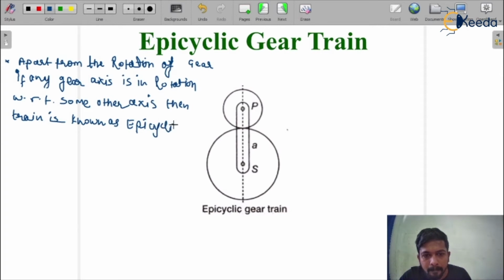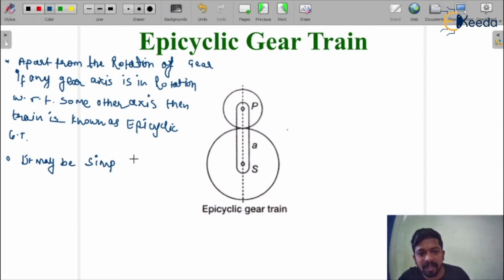Okay, this is epicyclic gear train. This may be simple epicyclic, this may be compound epicyclic, this may be a reverted epicyclic, and so on. You can see here, this is a diagram that is simple epicyclic. It may be compound epicyclic.